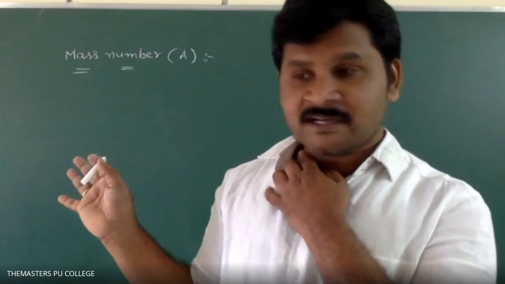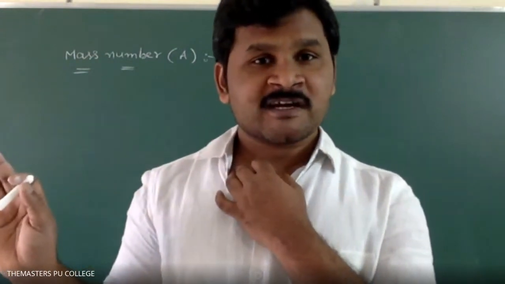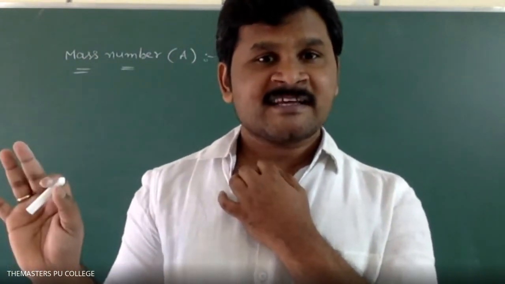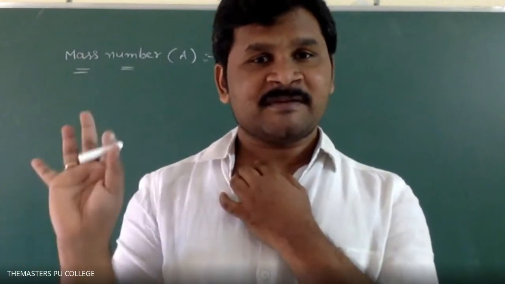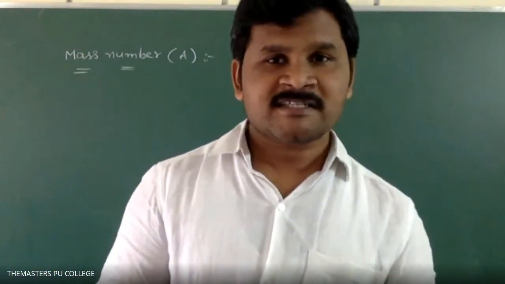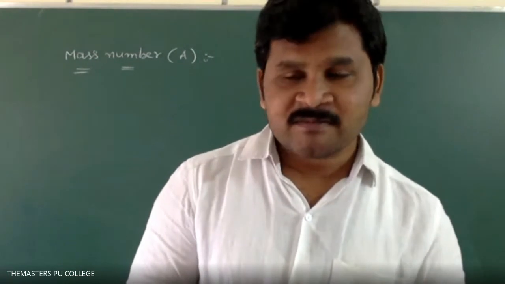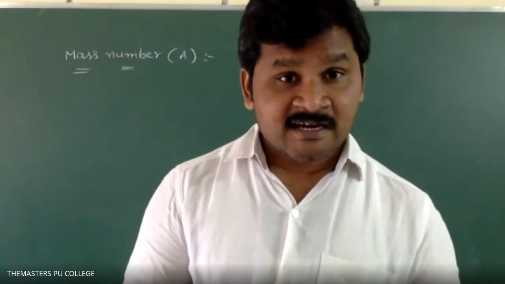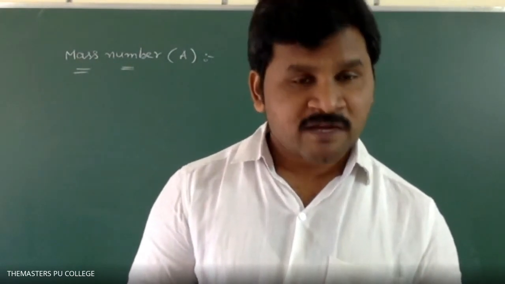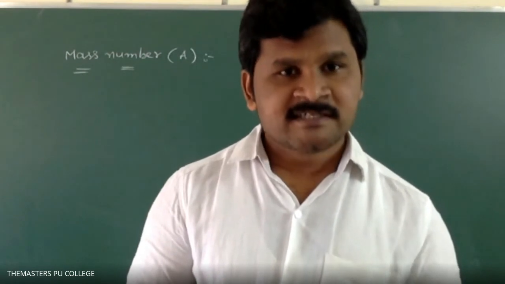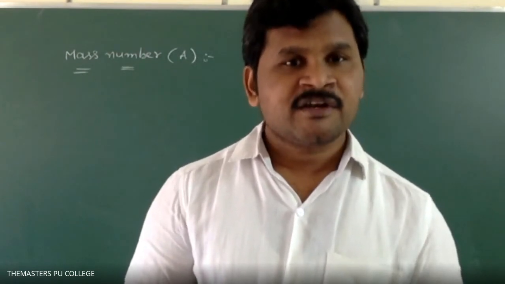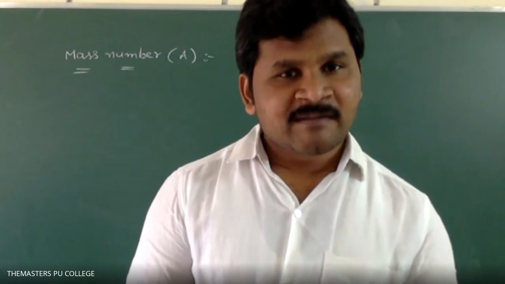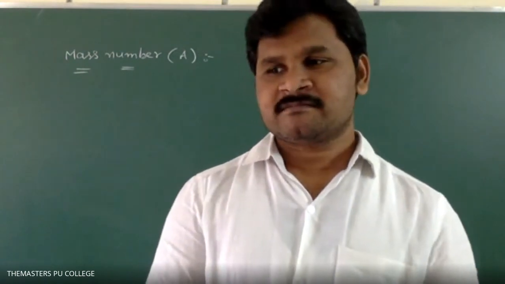The total number of protons and neutrons present in the nucleus of an atom of an element is called mass number.